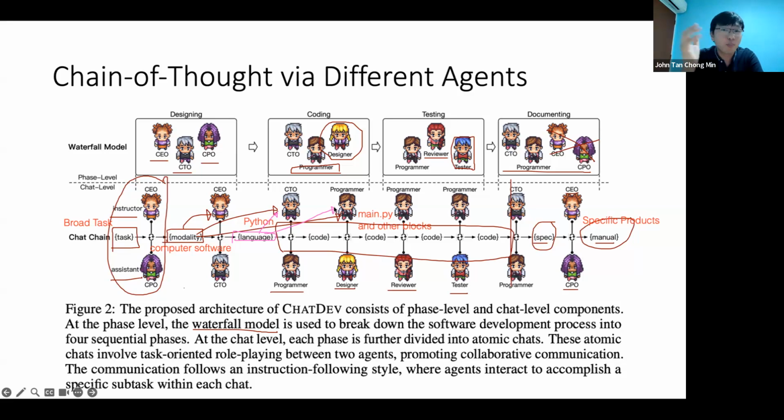So you start off with a very broad goal. You use chain of thought to get a more specific goal, a more specific goal, more specific goal. In the end, you get your product right at the bottom. All right. Okay, questions on this diagram, because I think this is more or less ChatDev. I described it in one diagram. Anything you want to ask about this diagram?